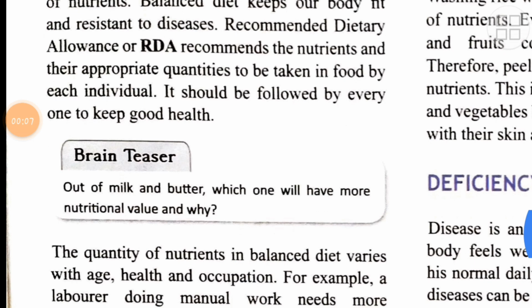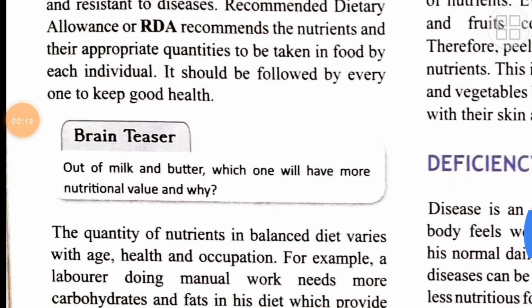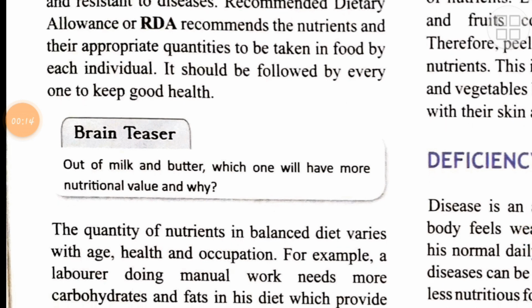Now there is one question here: out of milk and butter, which one will have more nutritional value and why? Now this is your homework, you have to do it on your own.